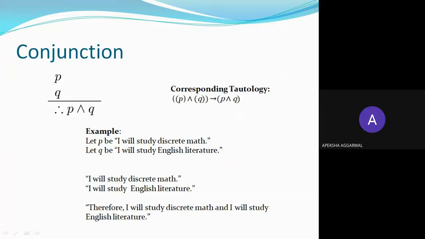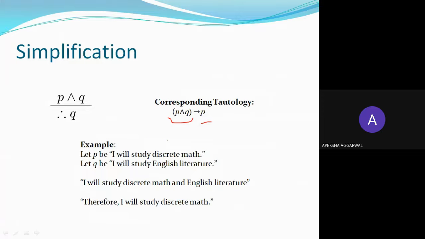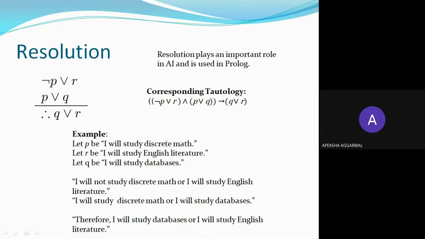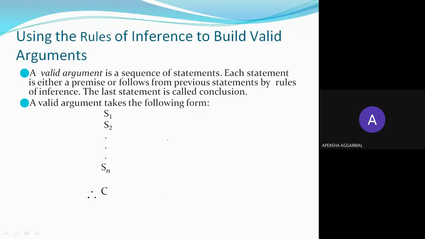So first of all, simplification, conjunction, then you have resolution. So not P or R and not P or Q implies Q or R. So this is also a tautology.